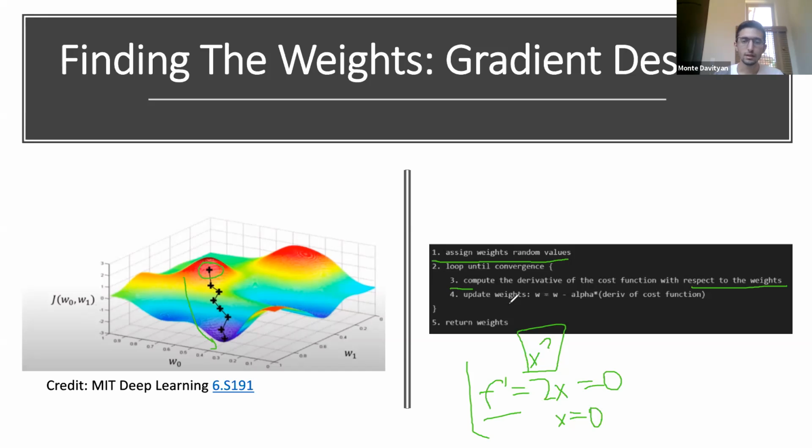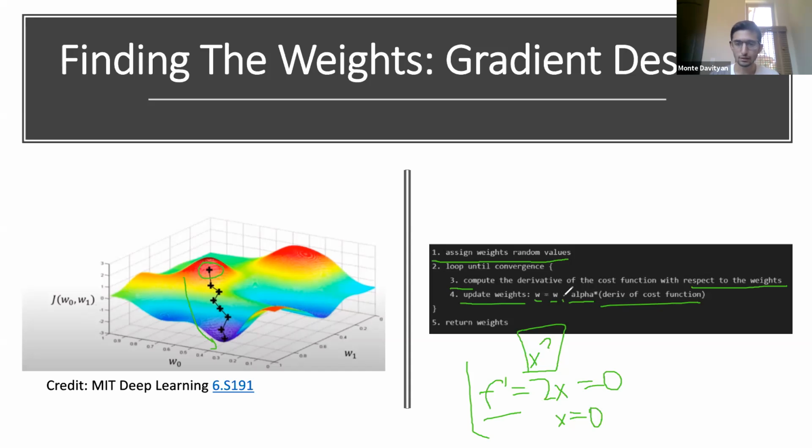The next step is to actually update these weights. We have our original weight, which was initially set at some random value. So our new weight is going to be equal to our old weight minus some alpha, I'll explain what that alpha is, multiplied by the derivative of the cost function. This derivative we got in step 3, and I'll explain how we get that derivative in the next slide. We multiply that by this learning rate, or our alpha, and we subtract that from our old weight.